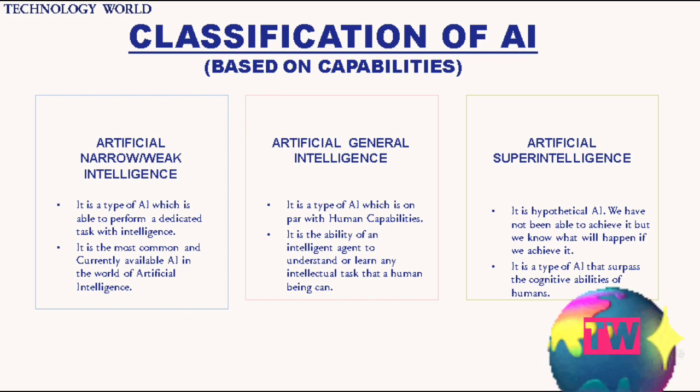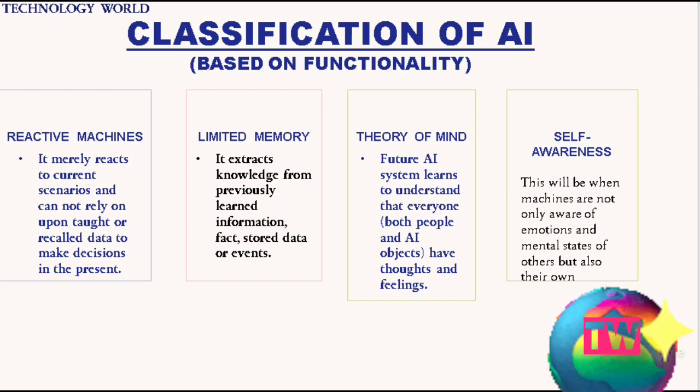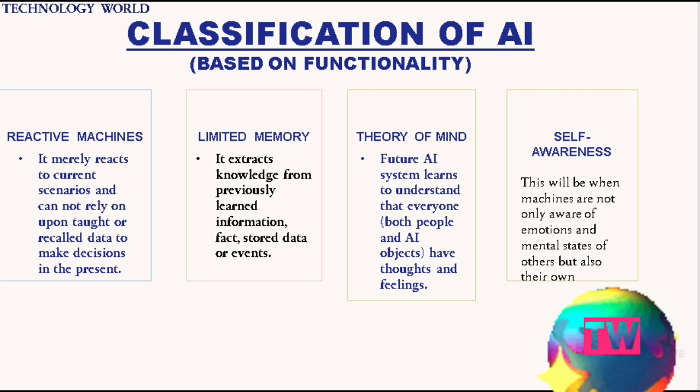Now it's time to move on to the next content. The next content is classification of AI based on functionality. AI can be classified into four categories on the basis of their functionality. First one is reactive machines, second one is limited memory, third one is theory of mind, and fourth one is self-awareness. Without delaying any further, let's talk about it one by one.